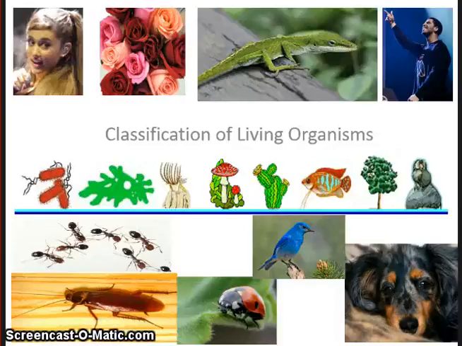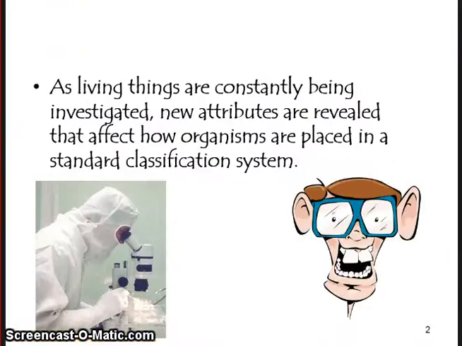I got great news. Today you're going to learn about how organisms are classified. So your notes are over the classification of living things. Your objective is to learn that organisms are classified into domains and kingdoms based on their characteristics. As living things are constantly being investigated, new attributes or characteristics are revealed that affect how organisms are placed in a standard classification system.